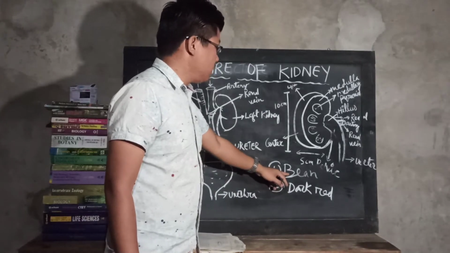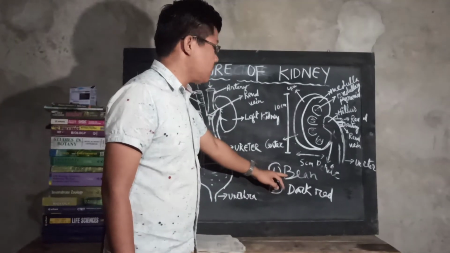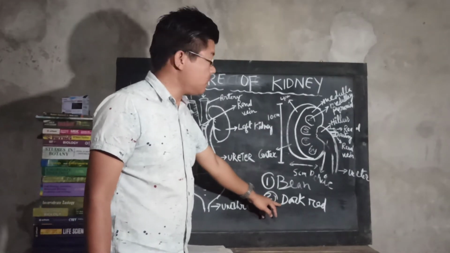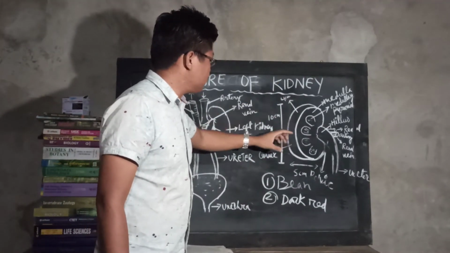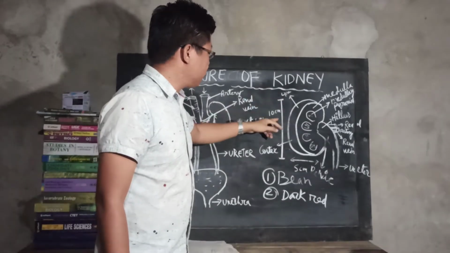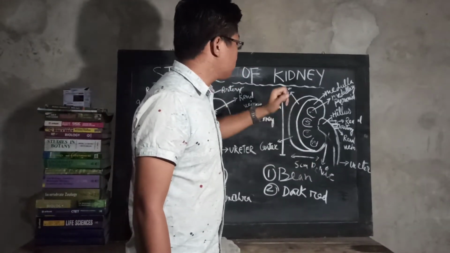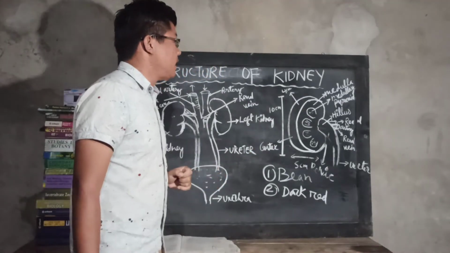We have the shape of the kidney, which is a bean shape, and the color of the kidney is dark red. And we have the size of the kidney as well. The length of the kidney is 10 centimeters, the width is 5 centimeters, and the thickness is 4 centimeters.